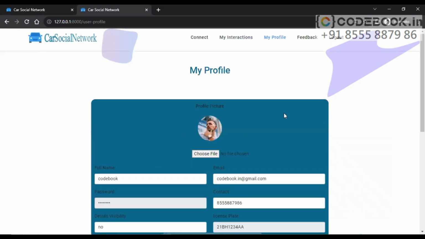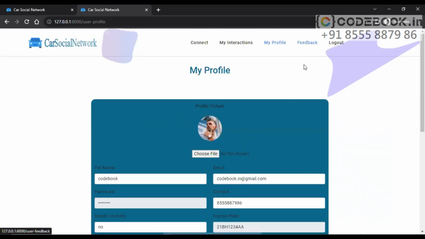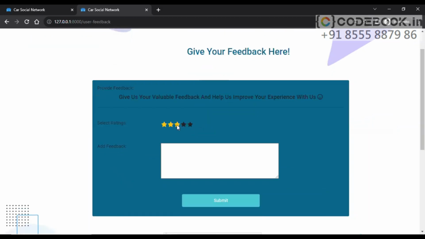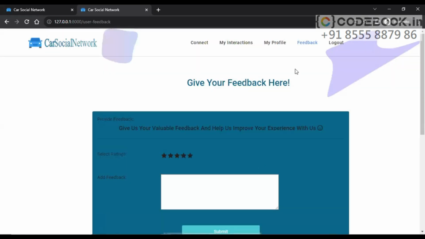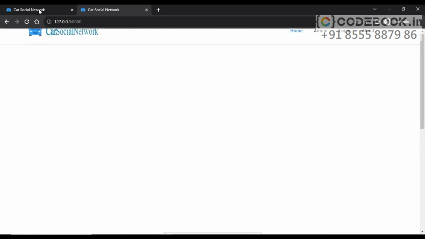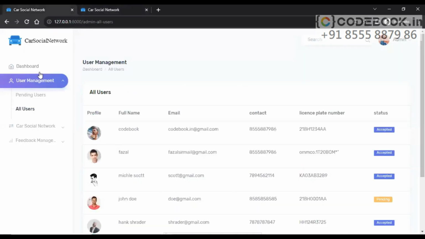My profile and feedback. It's an average application for contacting vehicle owners or drivers. Submit. Added successfully. Let's log out and check in the administrator what we have to see here.